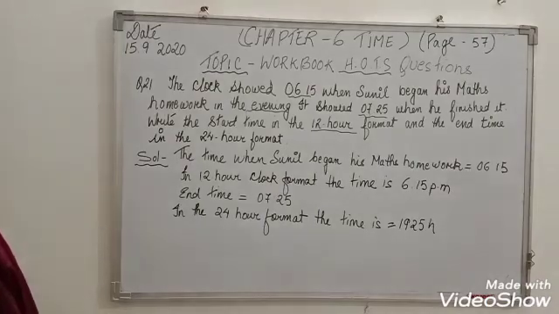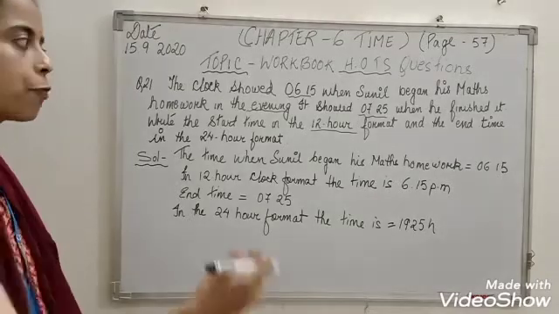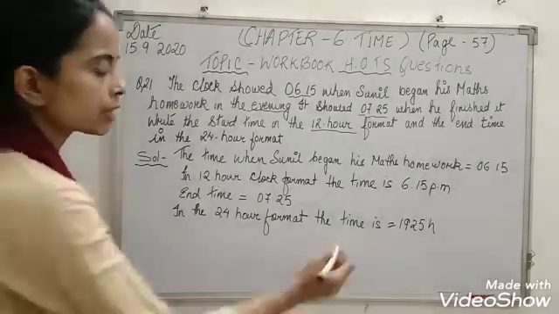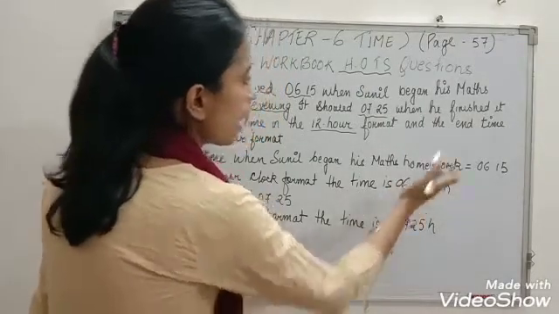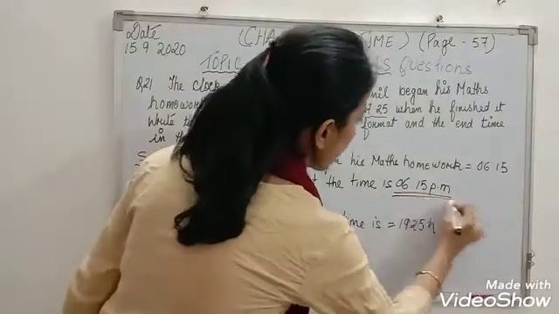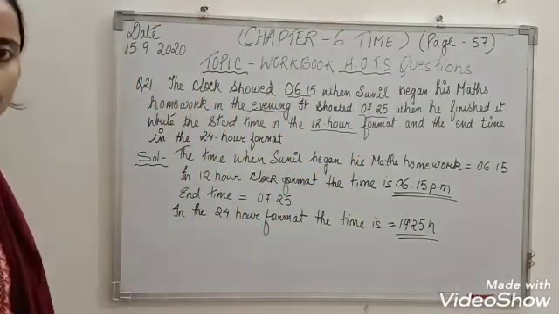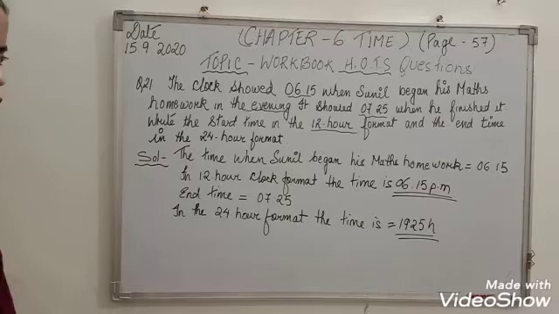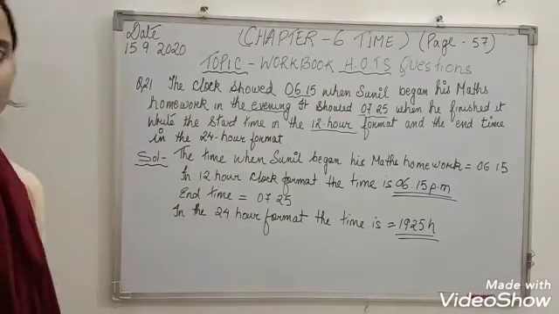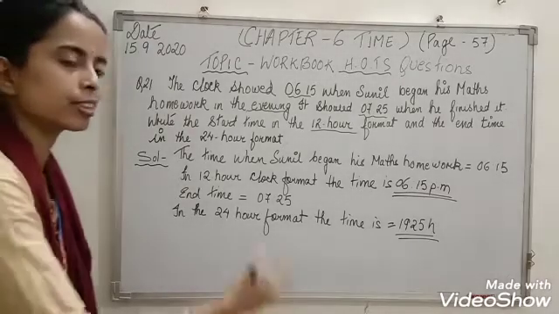19:25 hours. So the question gave 6:15. Sunil began his maths homework in the evening and finished at 7:25. Write the start time in the 12-hour clock format, already you have written, and the end time in the 24-hour format, you have written. Alright children, this is how you have to do it. The question is asking about the start time in 12-hour format and end time in 24-hour format. I hope it is clear how to do it. Okay, so the next question is question number 22. Let's start question number 22.